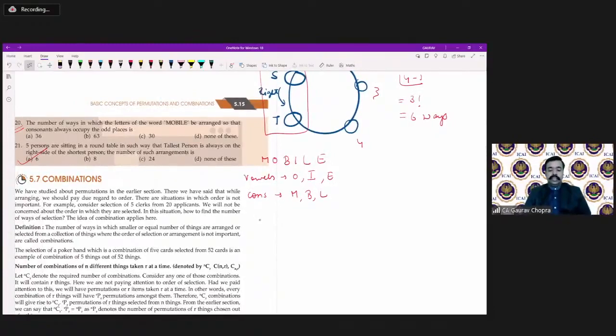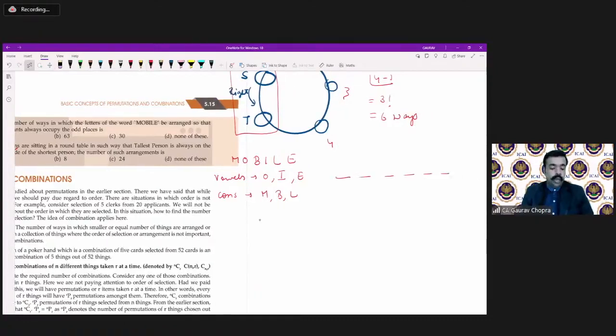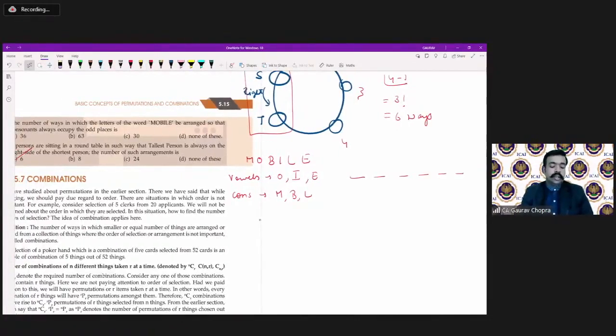So how many arrangements can be made? 1, 2, 3, 4, 5, 6. 6 places, and we have to arrange consonants on the odd places 1, 3, and then 5. So we can arrange 3 consonants into 3 places in 3P3 ways. Similarly, the remaining 3 places are there, and we have 3 vowels, which can be arranged in 3P3 ways.